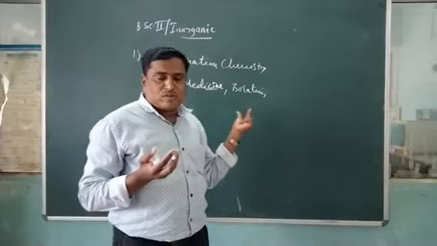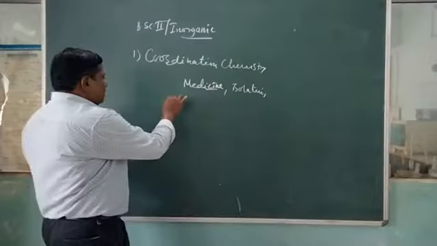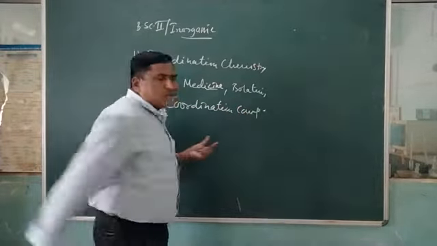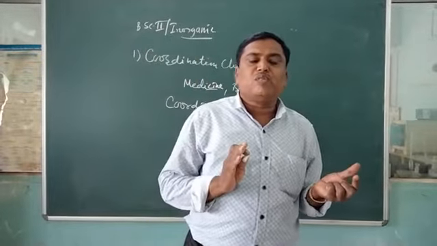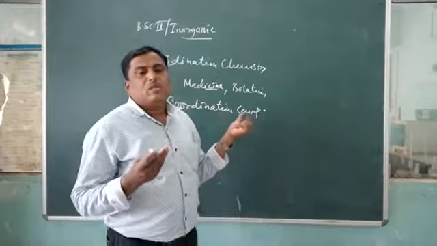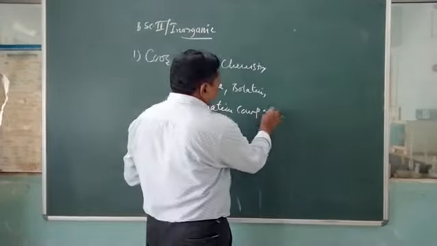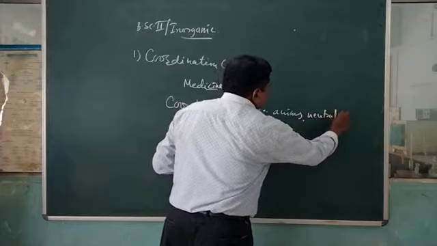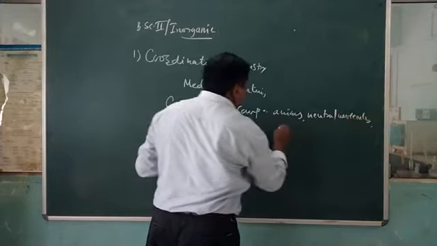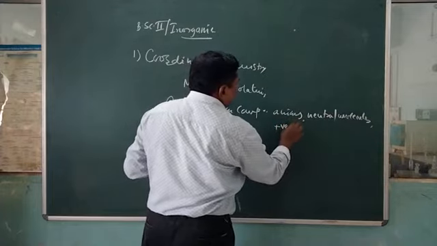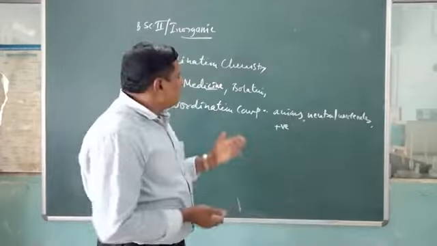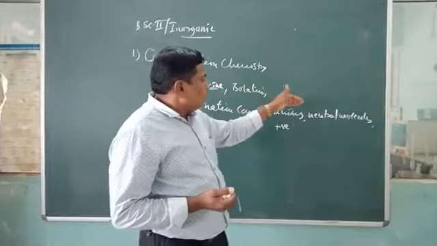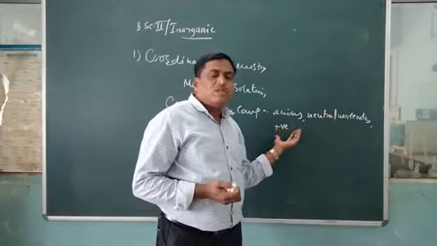Now again the coordination compounds. A coordination compound can be defined as a central atom which is surrounded by a certain number of anions, neutral molecules, or positively charged ions. Here the central metal atom is surrounded by a certain number of anions, meaning negatively charged particles, again neutral molecules, and sometimes positively charged ions.